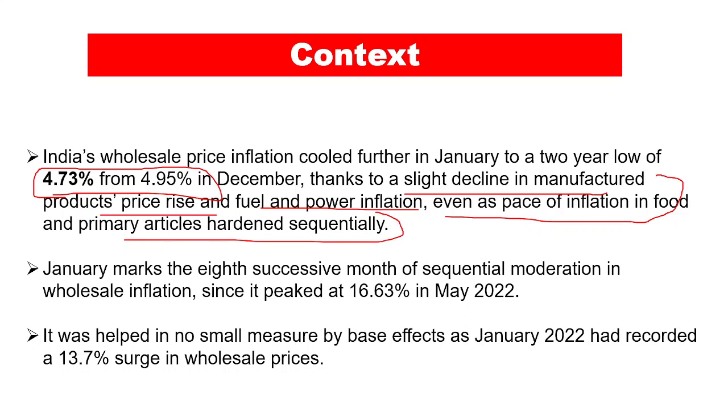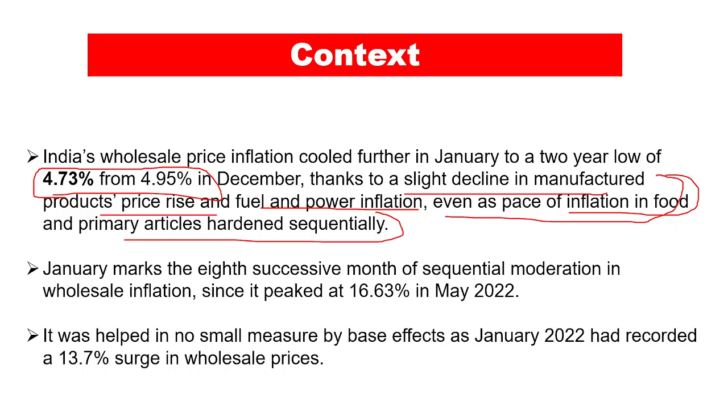So the inflation on the food and primary articles has increased, but at the same time there has been a decrease in the manufactured products price, right? And this has led to a reduction in the wholesale inflation figures for this particular month.